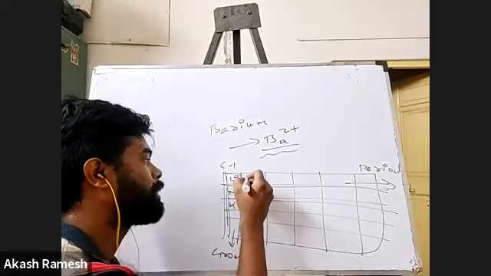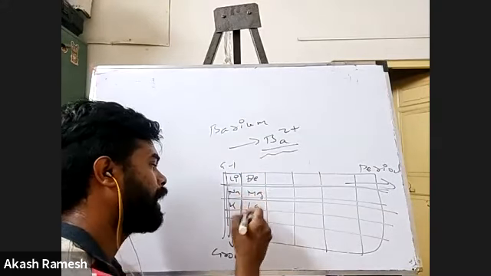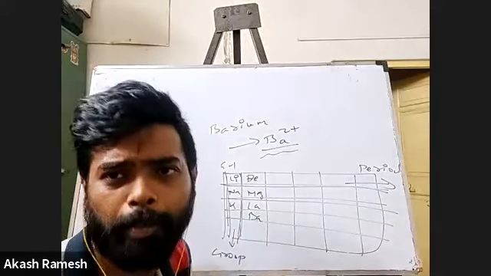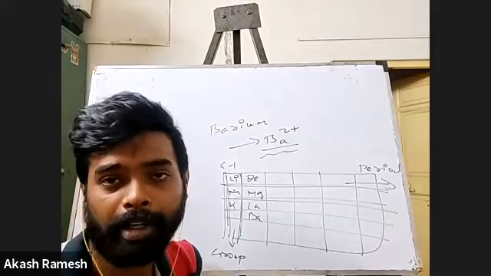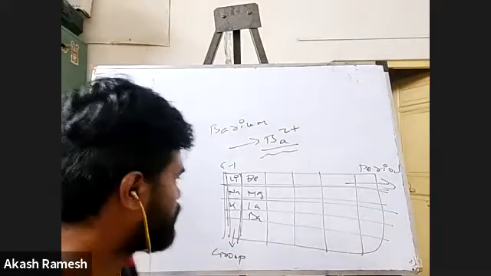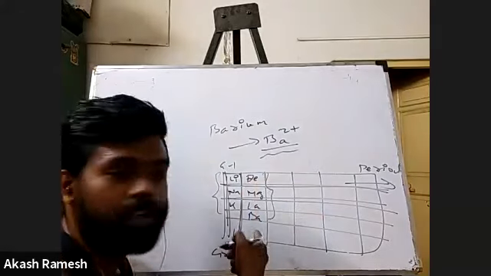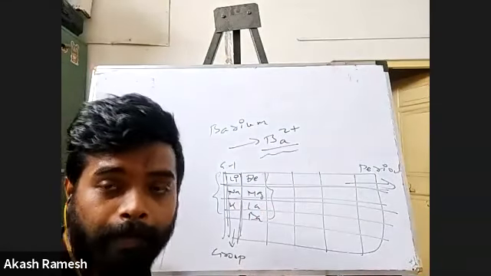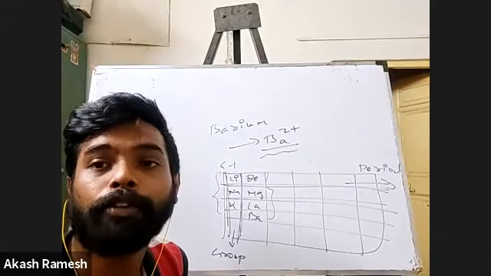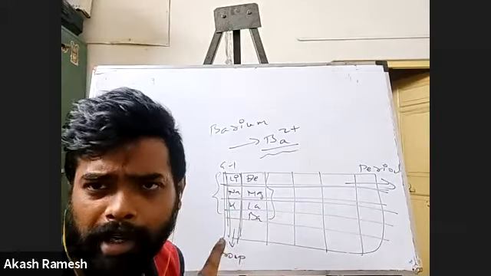Then I will have beryllium, magnesium, calcium, barium. This is where barium is. So one thing you can remember, people: if the elements are in the same group, like lithium, sodium, potassium, all in the same group, and the same way beryllium, magnesium, calcium, strontium, barium, all in the same group, then they will form the same cation or anion. I think you'll be able to understand.